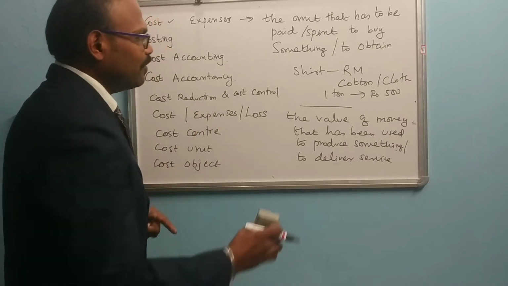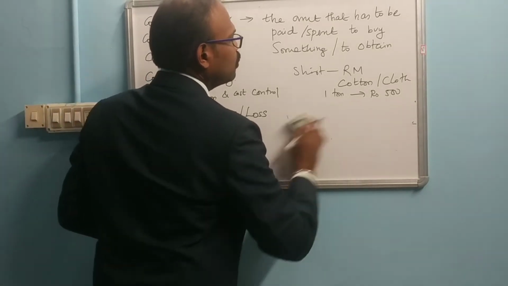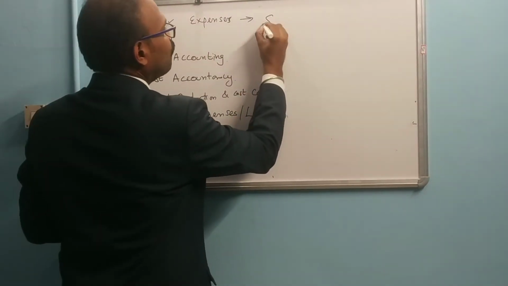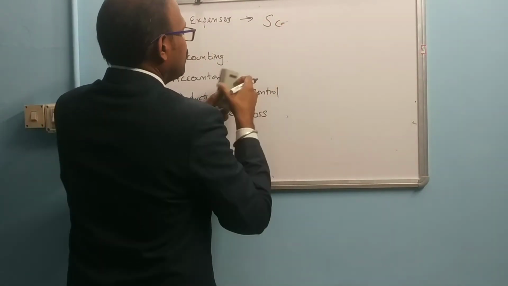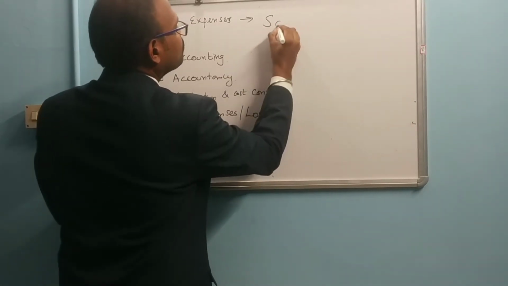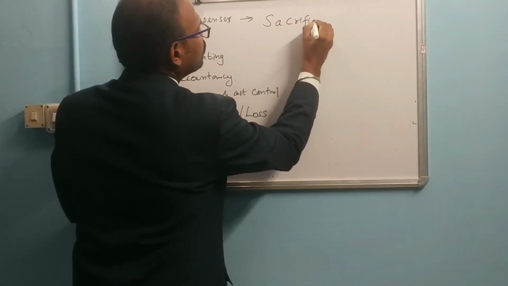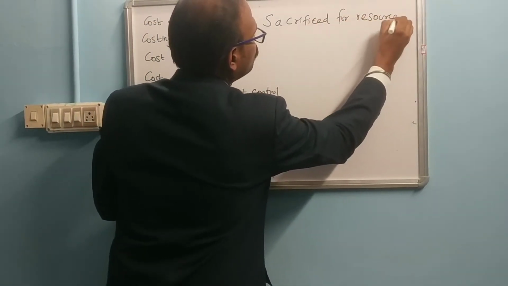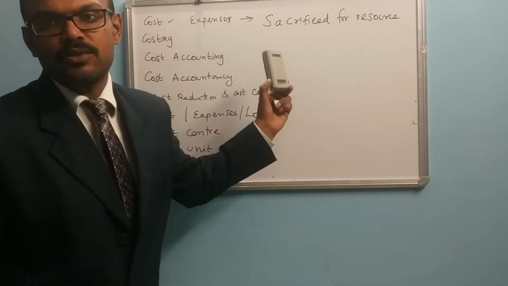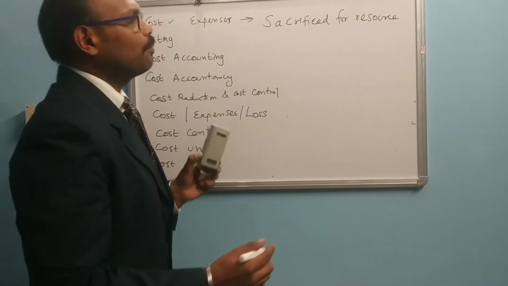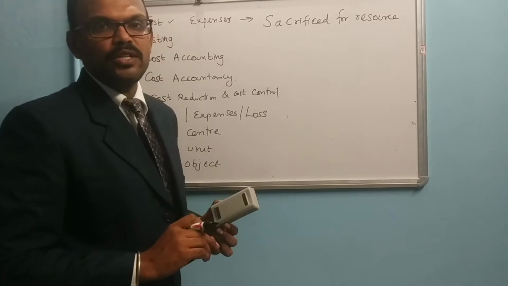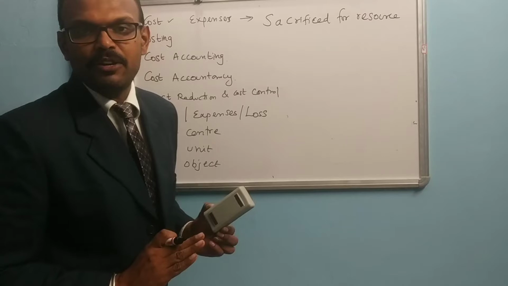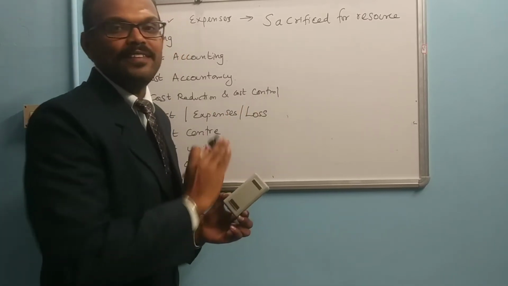Another definition we can give for cost is that it is a sacrifice of resources for a particular thing. For example, in order to produce a particular shirt, we need the raw material, we have to pay the labor wages, and we have to spend on other expenses.